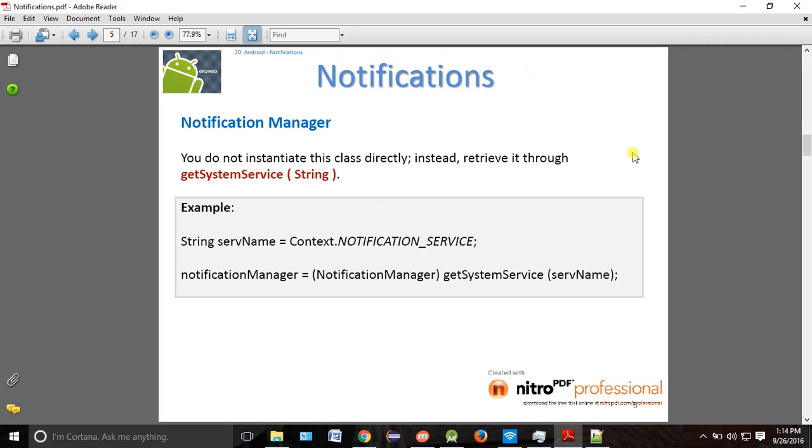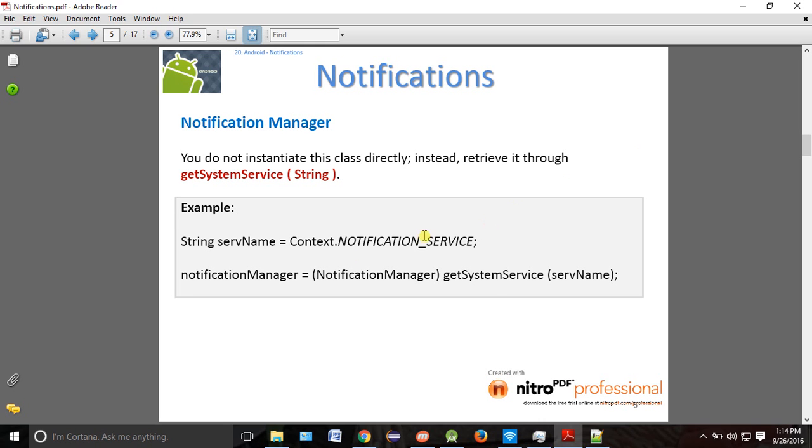So how to get a manager? Get system service, similar to, if you remember, alarm manager. Okay, then many places we are using manager. So location manager also. How are we getting the manager? Get system service.